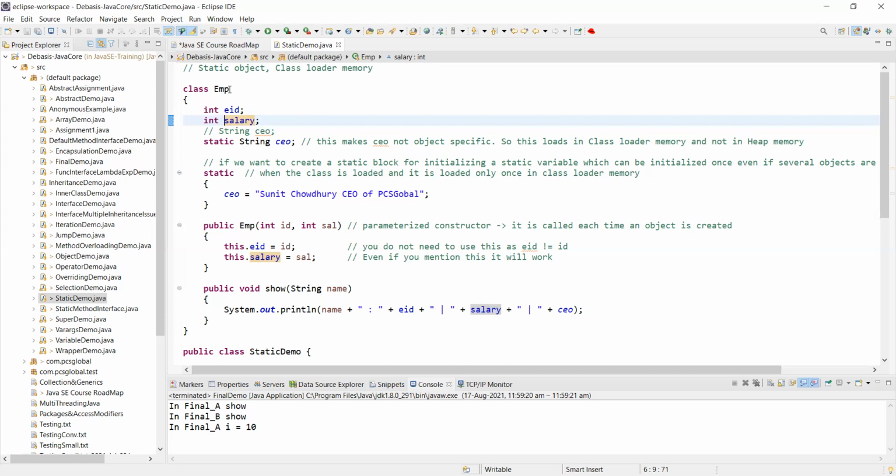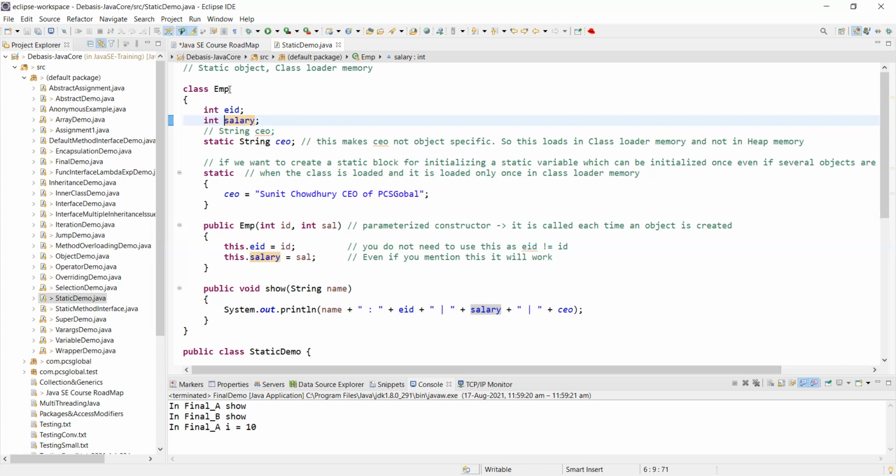In an organization, how many CEOs can there be? There can be only one CEO. Should you change the CEO every now and then with each employee? One organization will have one CEO, so 100 employees of that organization will have the same CEO, right?